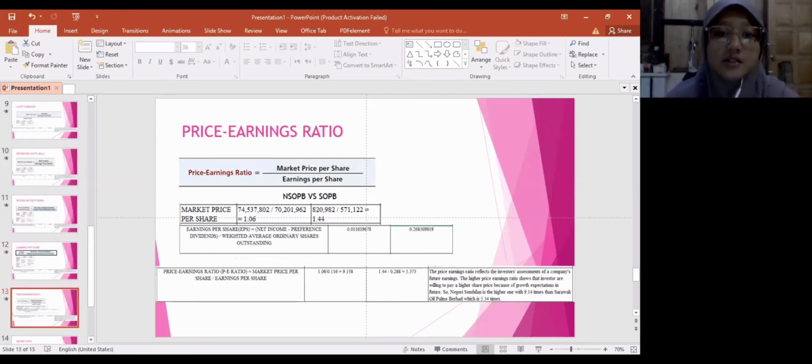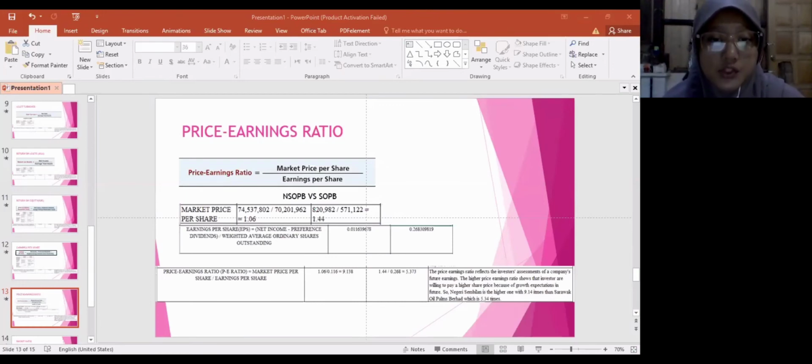Next is price earning ratio. Price earning ratio is the total of market price per share divided by earning per share. To get market price per share, we can look at the note of financial statement in the share capital side. The amount of share capital divided by the number of ordinary stock. So we get the market price per share for Negeri Sembilan is 1.06, while Sarawak Oil Palm Berhad is 1.44.